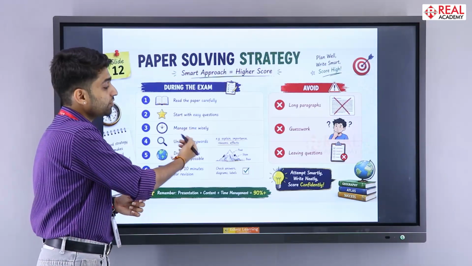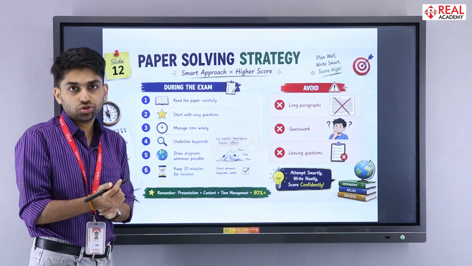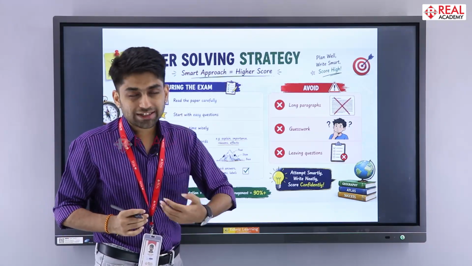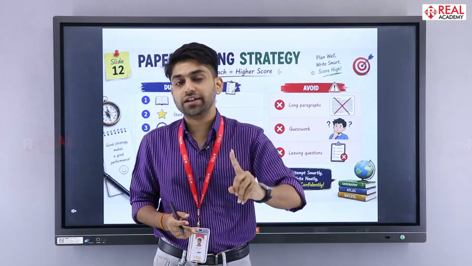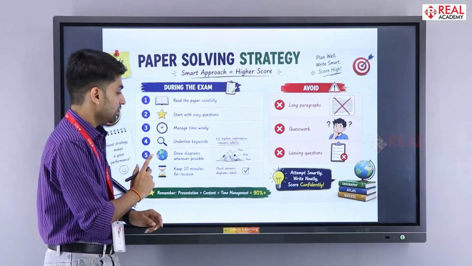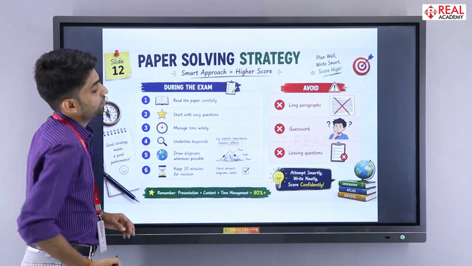Remember, most of the students are missing out on underlining the keywords, which you are not supposed to do. So from next time, for any paper, whether it's a unit test paper, final paper, or midterm paper, always make sure you are underlining the keywords using a pencil. Don't go for highlights or highlighters. Then draw diagrams wherever possible.